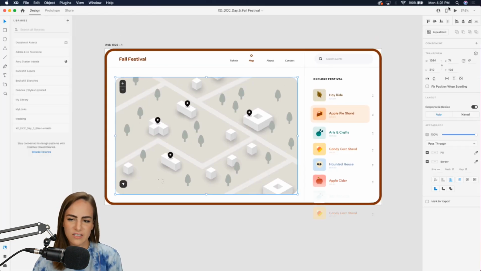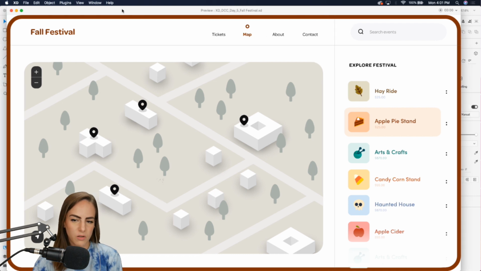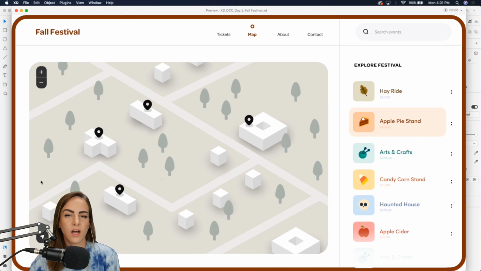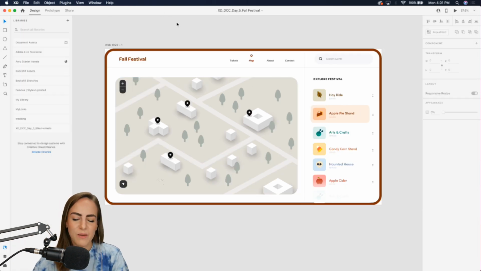I know you always like to see a preview of what we're working on, so here is today's preview. Let's make that a little bigger. If you want to do mobile or tablet or desktop, you can always switch, but I'm going to be doing desktop. This is our map in here. You can use some scroll groups if you want. I'm going to be doing a little component right there, being able to click on each of these stands and show what's going on in each of them. I've got a hayride, apple pie stand, arts and crafts, a bunch of fun stuff. Something I wish I could have gone to this year, but maybe next year.